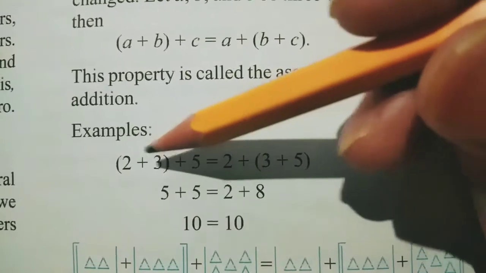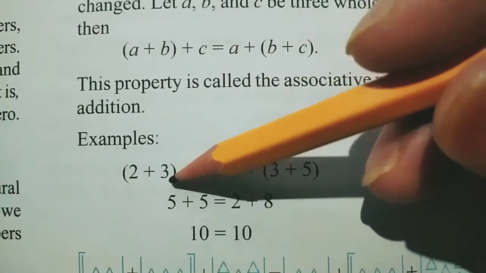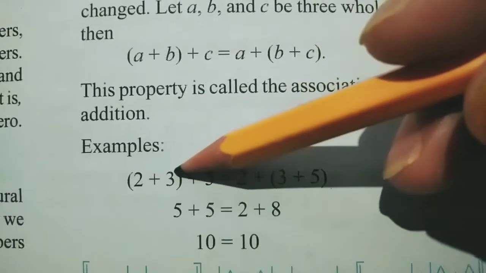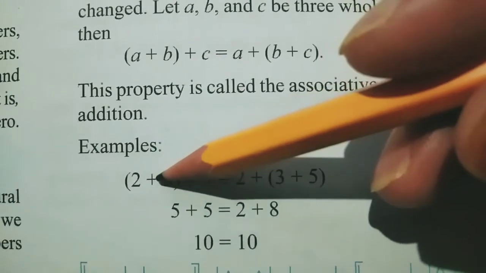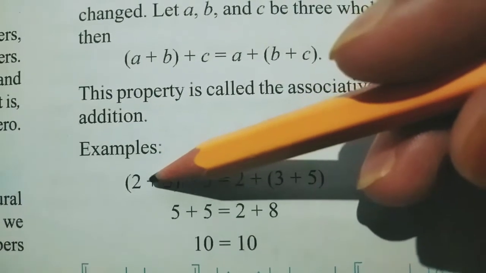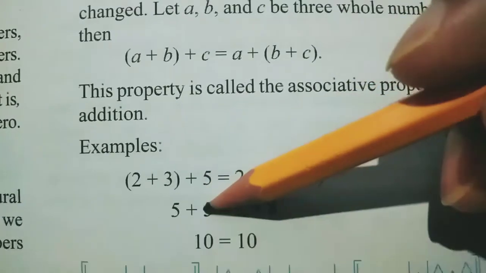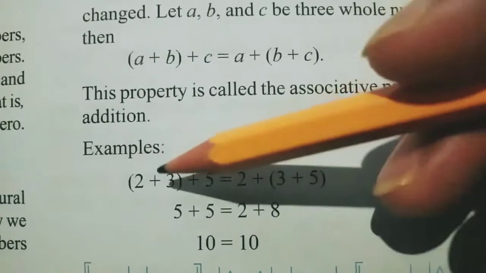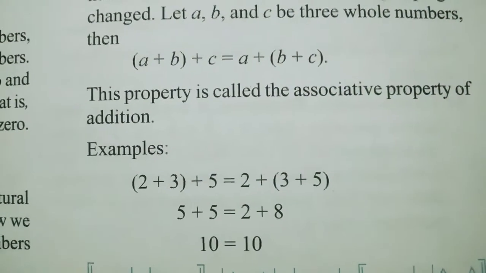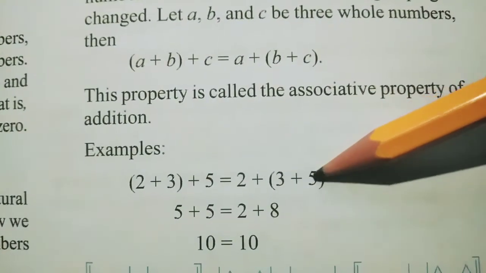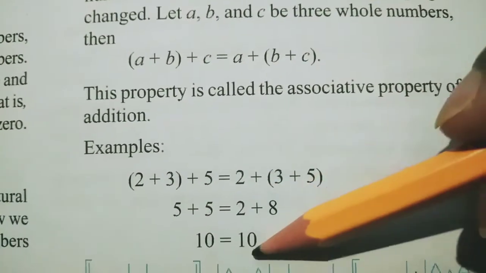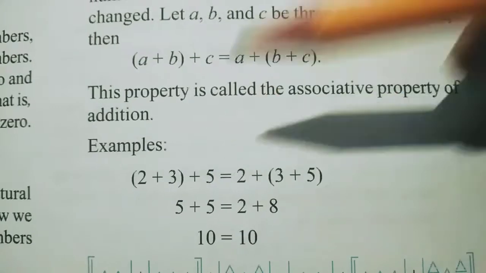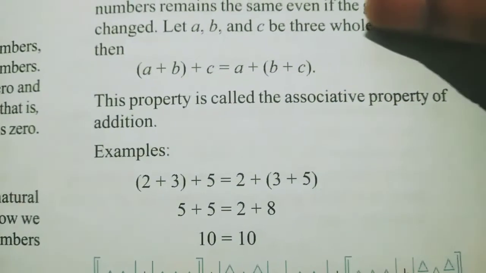By example, understand, 2 plus 3 is in one group, then after that 5. So first of all we do the addition of this bracket, because we know the BODMAS rule. First of all you have to do the bracket operation. So 2 plus 3 is 5, and this is outside 5. So 5 plus 5 is 10. Now if we change the grouping, suppose 2 is outside now, 3 plus 5 is inside the bracket. So first of all we'll solve this bracket. 3 plus 5 is 8. So 2 plus 8 is 10. So see, both the answers are same. So it is called the associative property of addition.